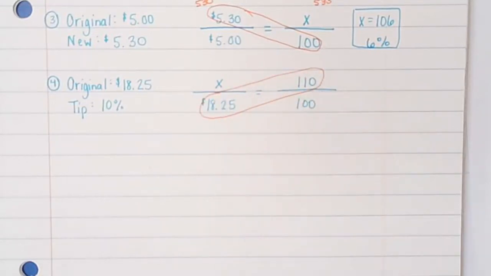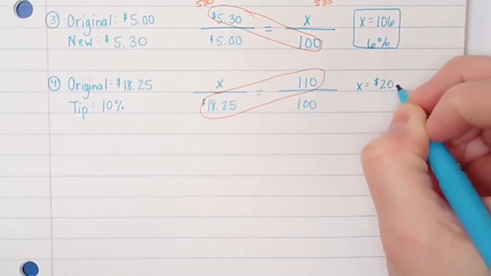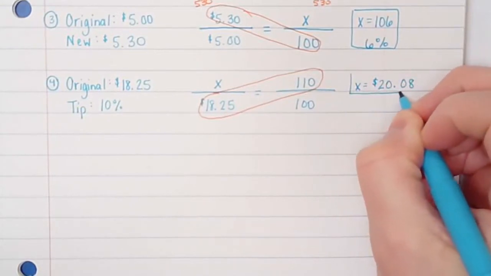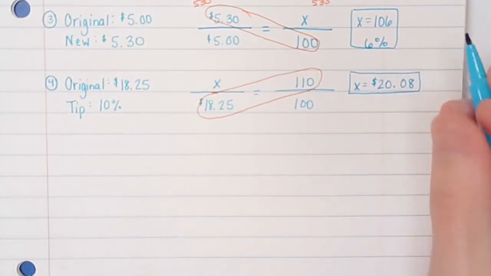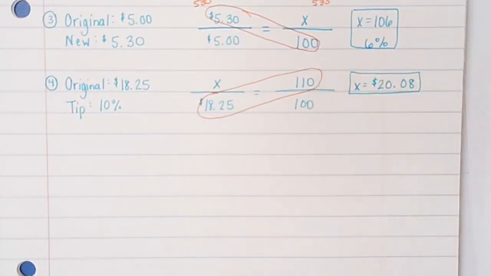So 18.25 times 110, and then I have to divide by 100, and I get $20, and we have to round, 8 cents. All right, so your meal costs $18.25, and then you decide to leave about a $2 tip, so you end up spending $20.08 when you go to this restaurant. Okay, let's look at another one.